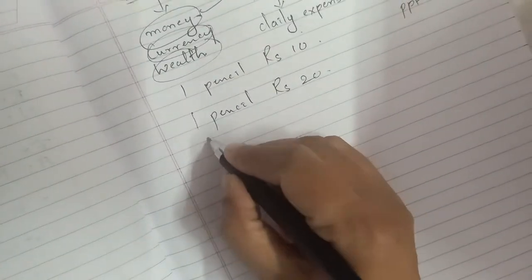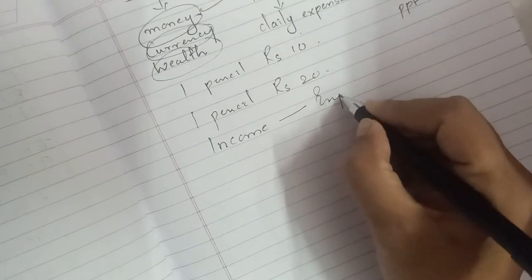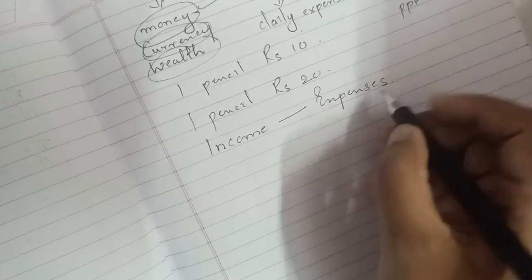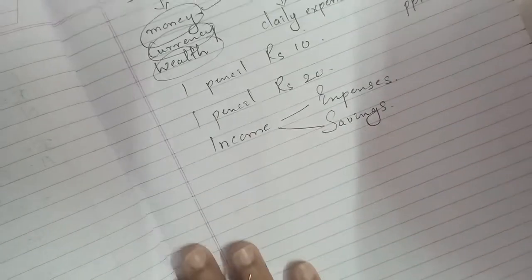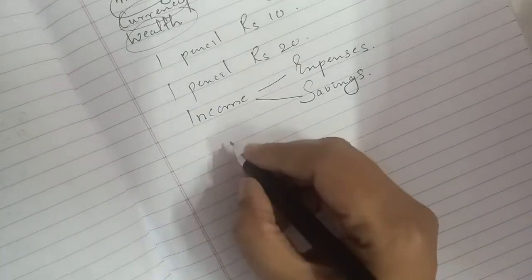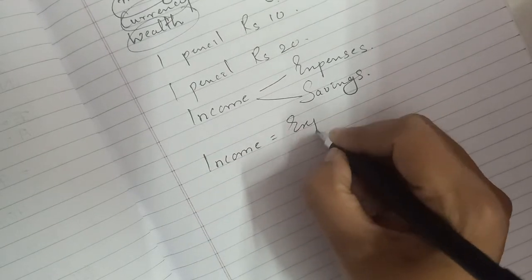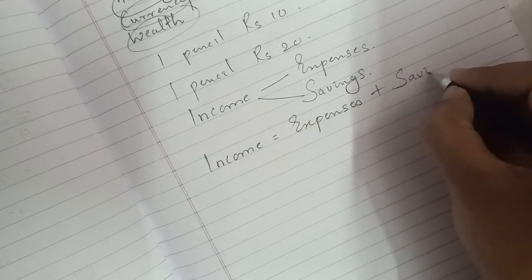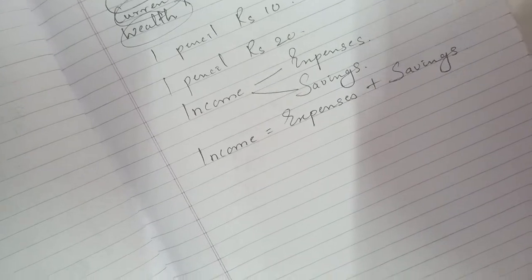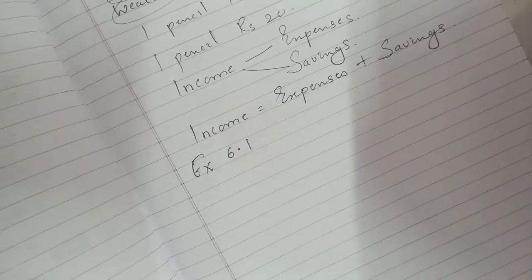In today's lecture, we are going to learn one important thing, that income is basically divided into expenditure, that is, expenses that are made in the month, and the remaining amount is called savings. So this is the main thing which you need to learn today. We will make up a formula over here: income is expenses plus savings. Exercise 6.1 is based on this formula.